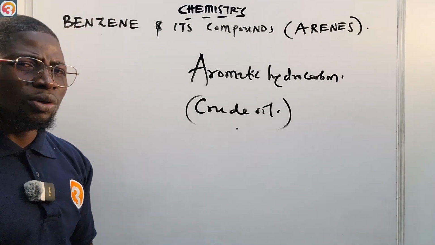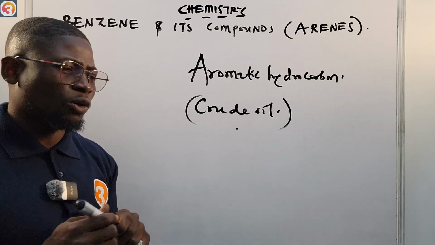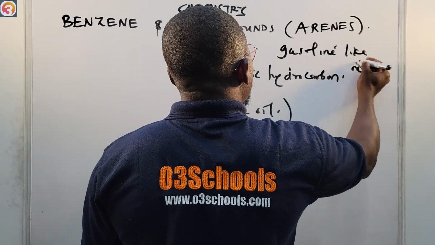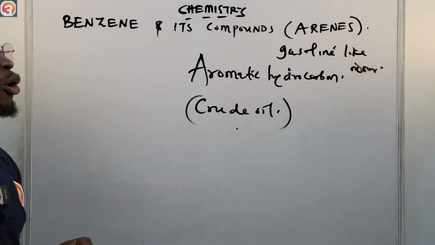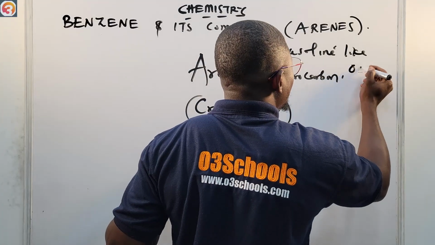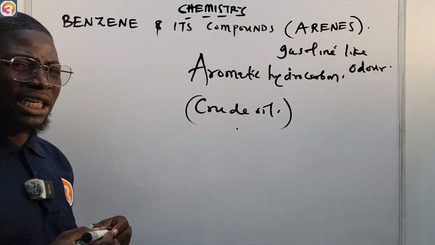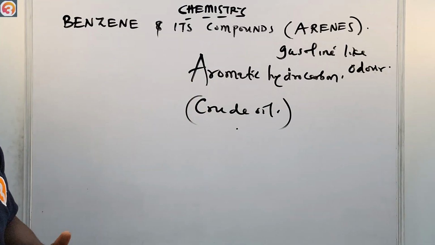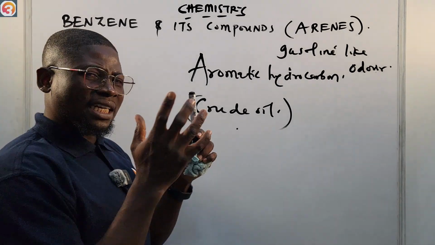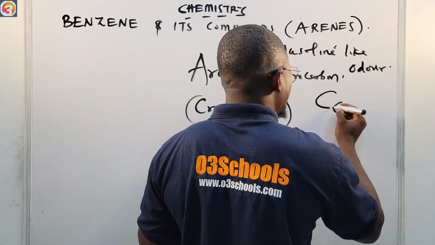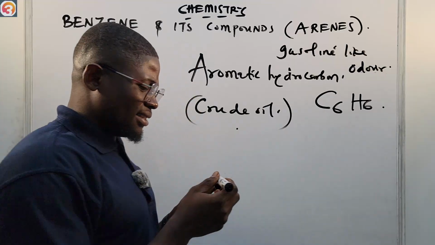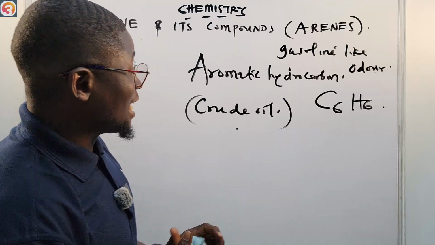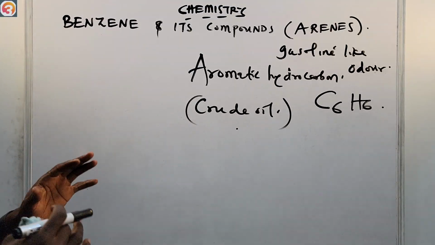Also, it's important to know that it has a gasoline-like odor, and it is a colorless liquid. Please take note of that. We say benzene is the simplest organic aromatic hydrocarbon, and it has a gasoline-like odor. The formula for benzene is C6H6. Benzene has 6 carbons. It also has 6 hydrogen atoms.